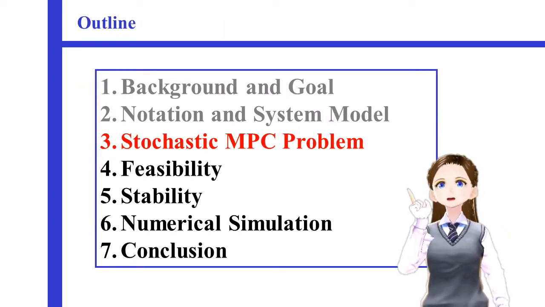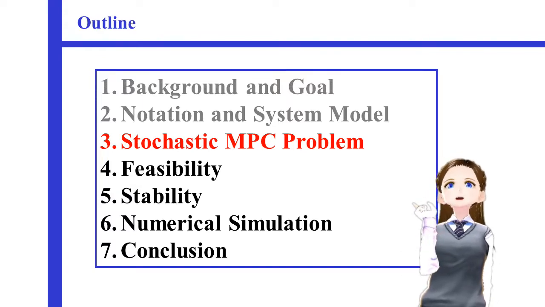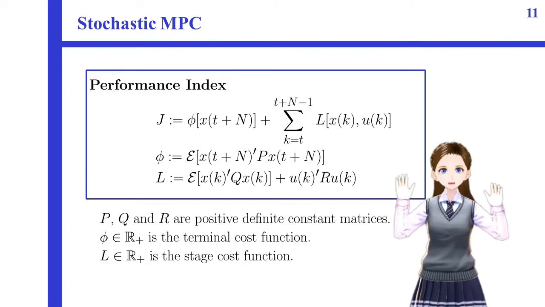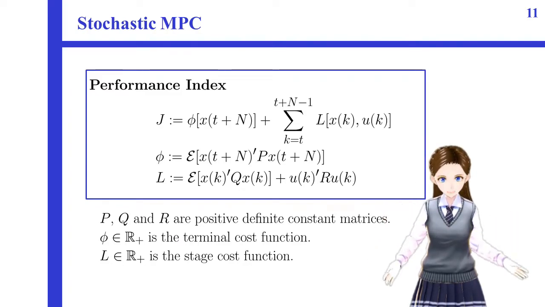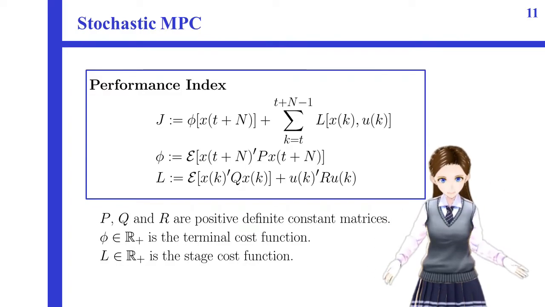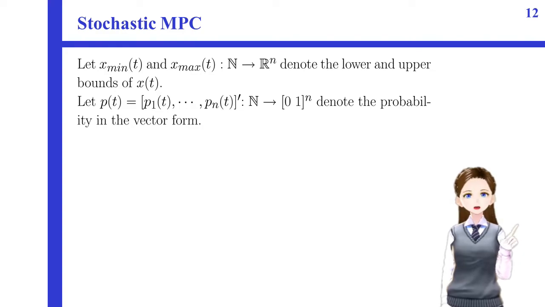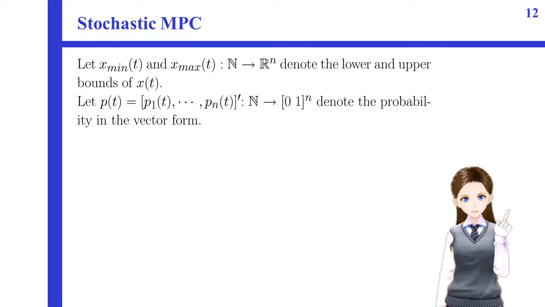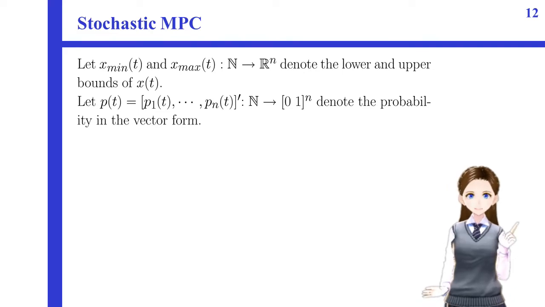Next, I would like to formulate the stochastic MPC problem. Here, we introduce the performance index defined like this. P, Q and R are positive definite matrices. Phi is the terminal cost function, and L is the stage cost function. Then, let x min and x max denote the lower and upper bounds of X, and let P denote the probability in the vector form.